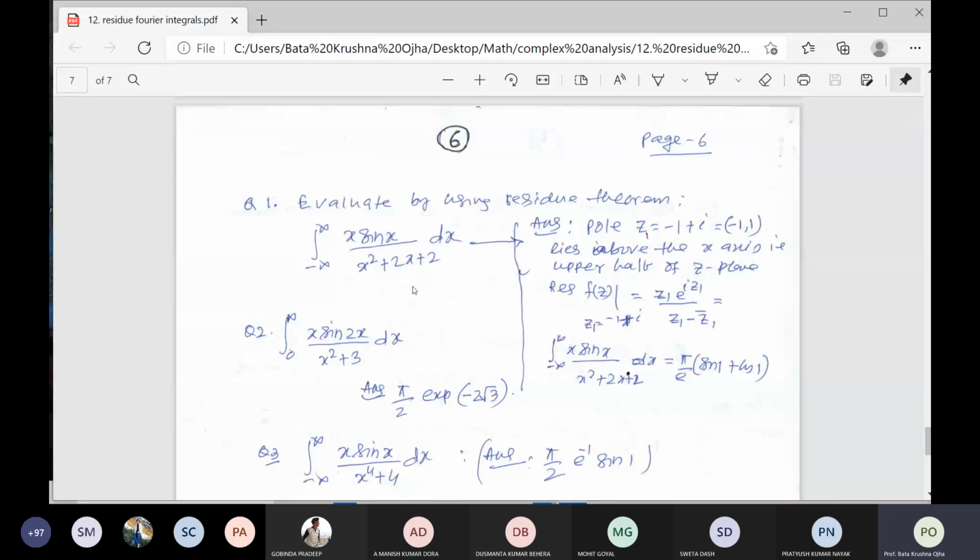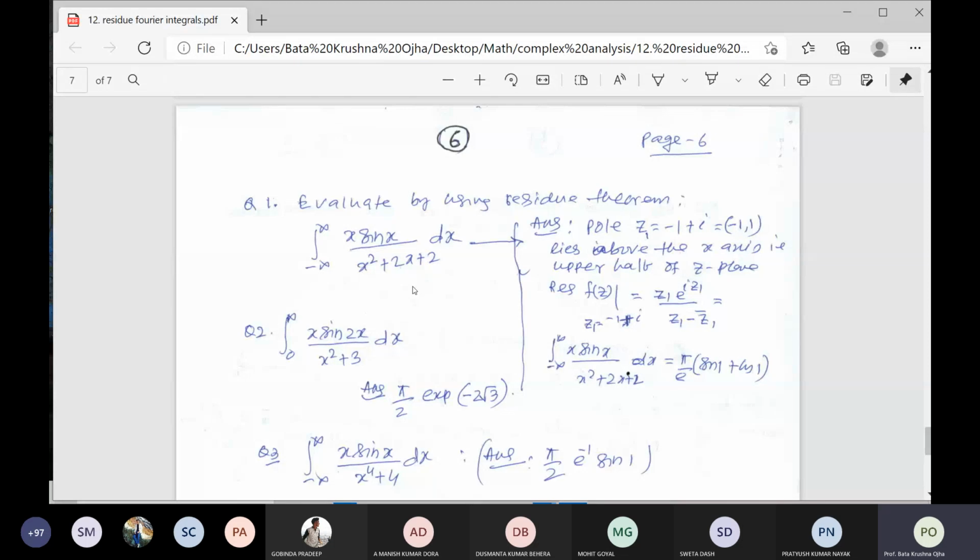After that line, you have to calculate the poles on the upper half of the z plane. We already know the poles of z square plus 2z plus 2 are minus 1 plus minus i. You already did it.